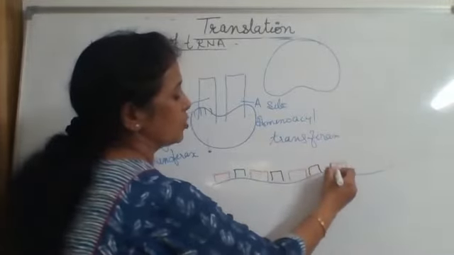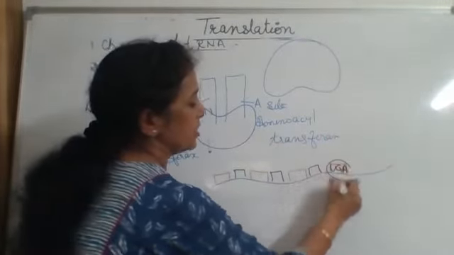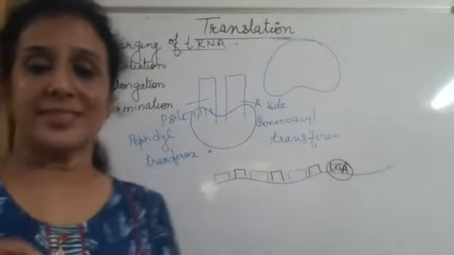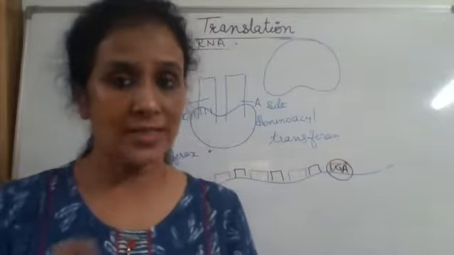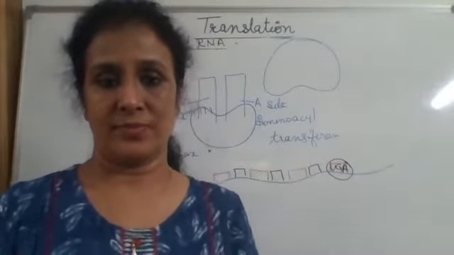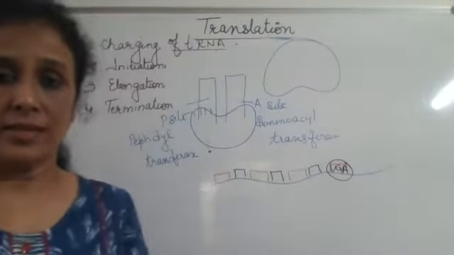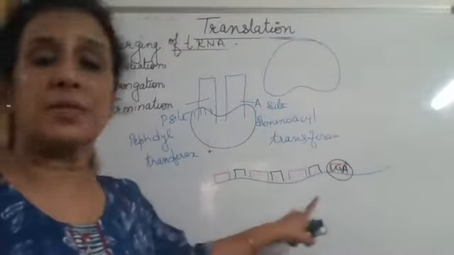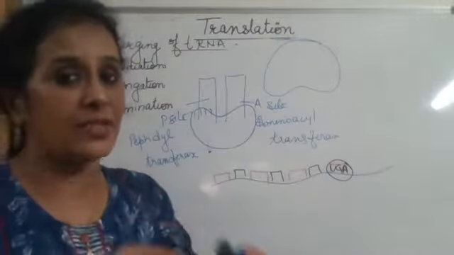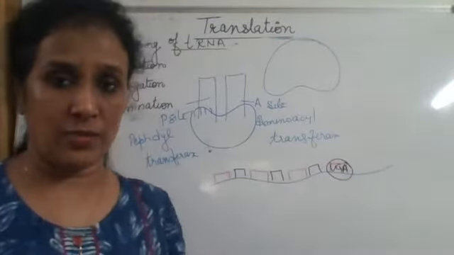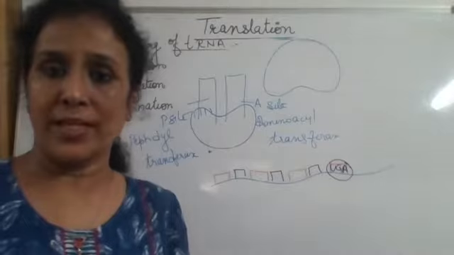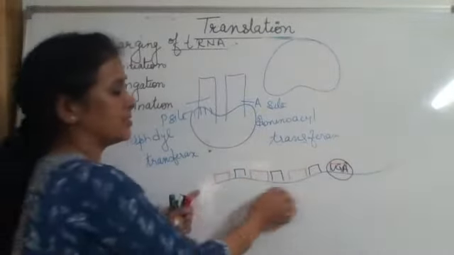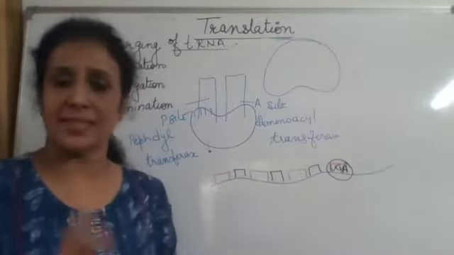The last codon is UGA. I have taken 6 codons for the sake of convenience. Otherwise, in the actual situation in the cytoplasm, this mRNA has a very long chain of coded language according to the polypeptide to be synthesized. But for understanding, we are saying that this is the mRNA that has these 6 codons.